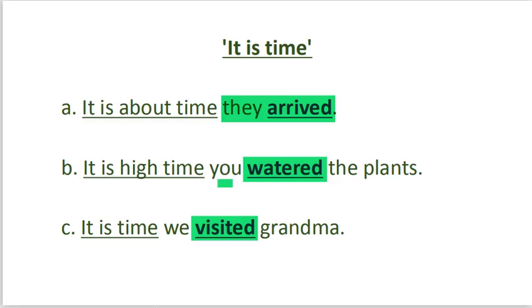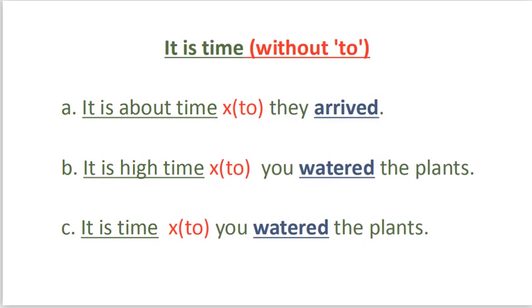Care must, however, be taken because this subjunctive rule could set a trap for candidates. Note that there is no preposition to after our it is time clause. It is time, it is high time, it is about time. It is not, it is time to. Whenever we have the expression, it is time to, the case is different.